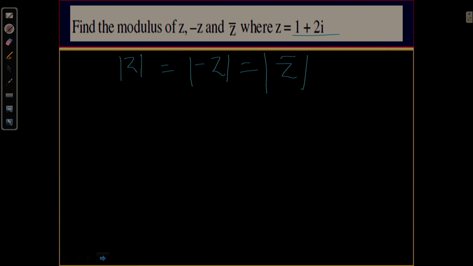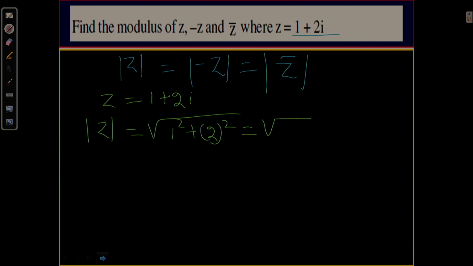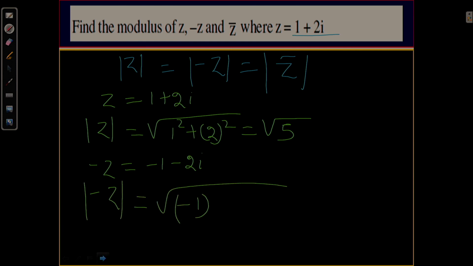Suppose z equal to 1 plus 2i. The modulus of z will be the square root of 1 squared plus 2 squared, which equals the square root of 5, because 1 plus 4 is 5. Minus z you will find equal to minus 1 minus 2i. Again, the modulus of minus z equals the square root of minus 1 whole squared plus minus 2 whole squared.